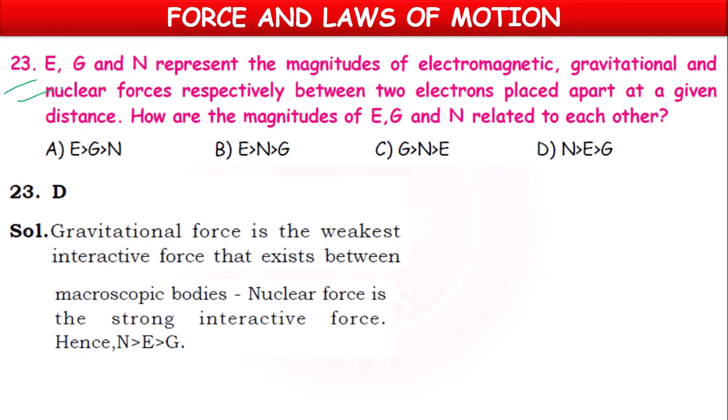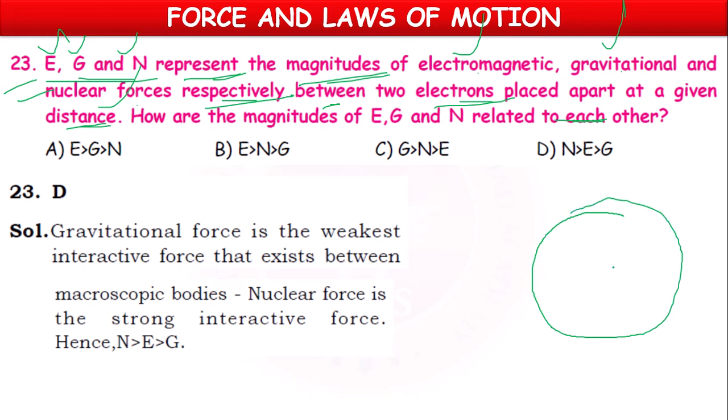Next, 23rd. E, G, N. These three symbols represent the magnitudes of electromagnetic, gravitational, nuclear forces, respectively, between two electrons placed apart at a given distance. So normally, if you consider an atom, inside the atom there will be nucleus. Inside the nucleus there will be subatomic particles called protons and neutrons. Outside the nucleus, electrons will be revolving around the nucleus.